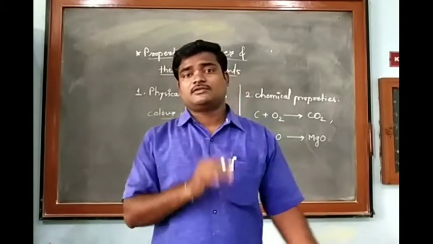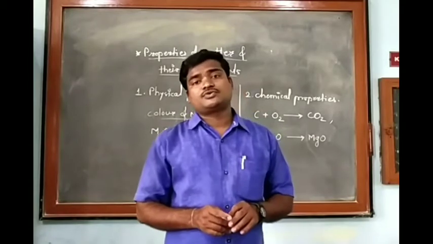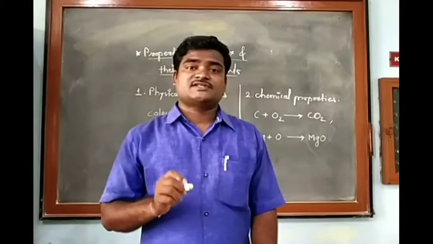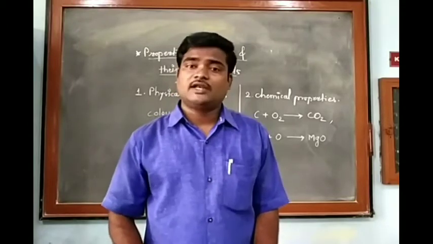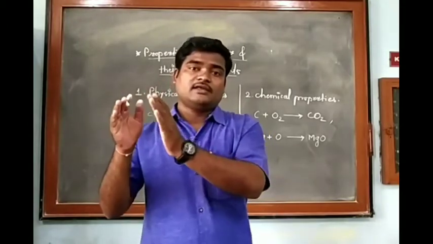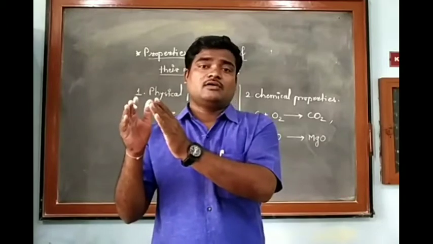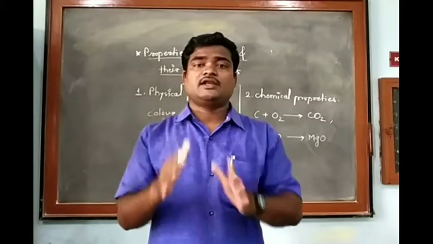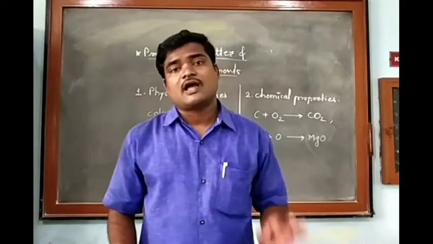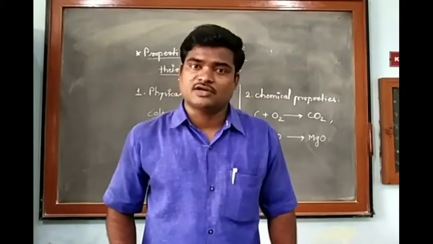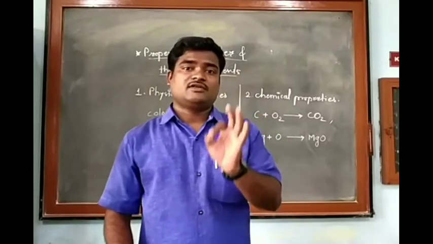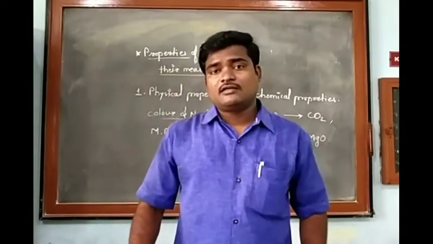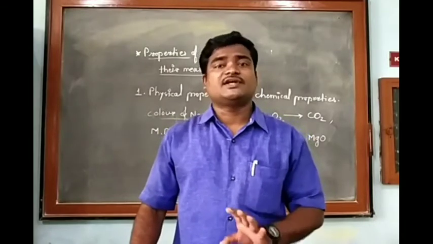For example, for 1 kg of sugar, you will require a 1 kg standard weight. Then and only then, by comparing that sugar with the standard, can you say that you have got 1 kg of sugar. Means for this measurement, there should be some standard quantities or standard units.